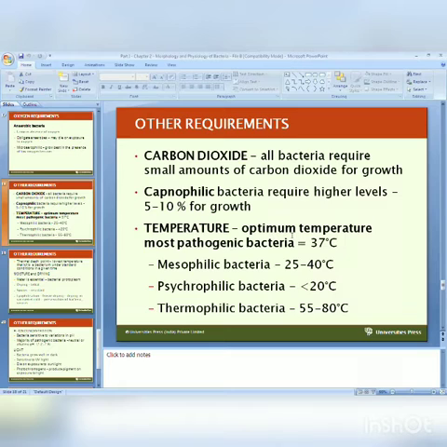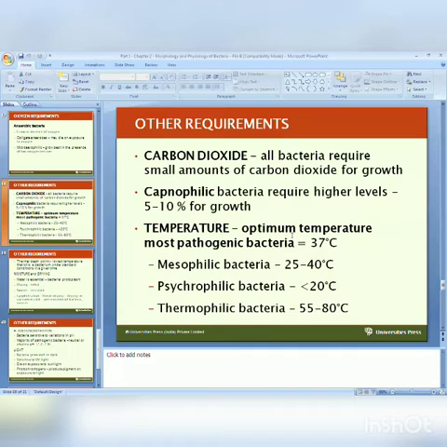The last is the thermophilic bacteria, the group of bacteria which grow best in the temperature range 55 to 80 degrees. They are called thermophilic in nature. So these are also not medically too important.